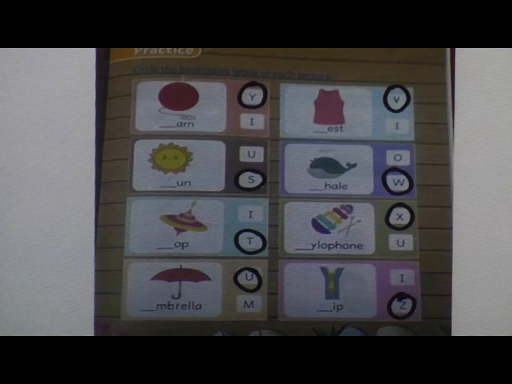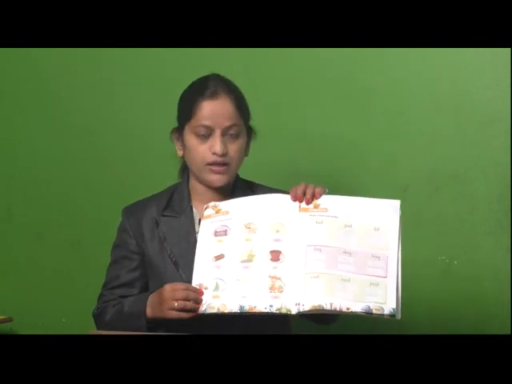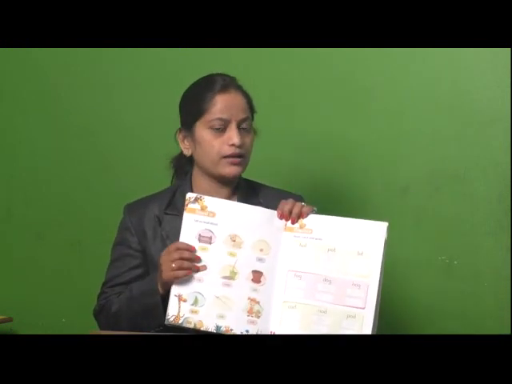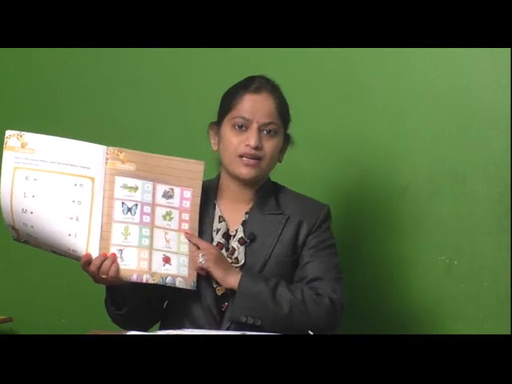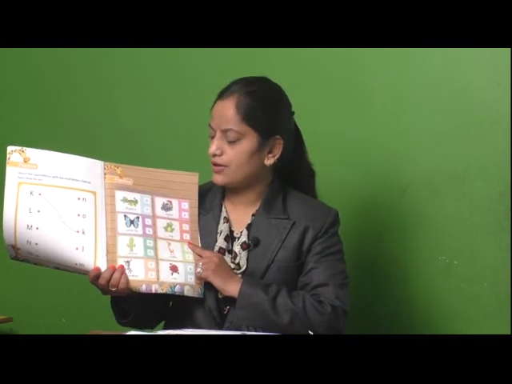Understood everybody? Okay. So students, tell me what we have learned today. Yes, which vowel we have learned? Yes, very good. We have learned vowel O. And also we have learned and practiced writing the O vowel words. And we have done the practice of, what is this? Yes, circling the correct beginning letter of each picture. So you have to practice the vowel sounds at home. Also you have to try to read the words.